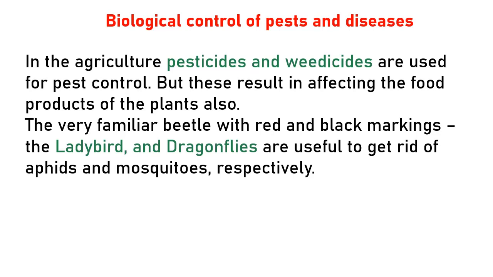But there is a better option for dealing with this: biological control of pests and diseases. A very familiar beetle you have seen, the ladybird, with red and black markings, and dragonflies can be used to get rid of aphids, which are a kind of insect, and mosquitoes respectively. Each of them feeds on the other in a certain way, and it is environmentally friendly. All of them can live in their normal biological cycle without affecting other animals or causing any chemical damage.